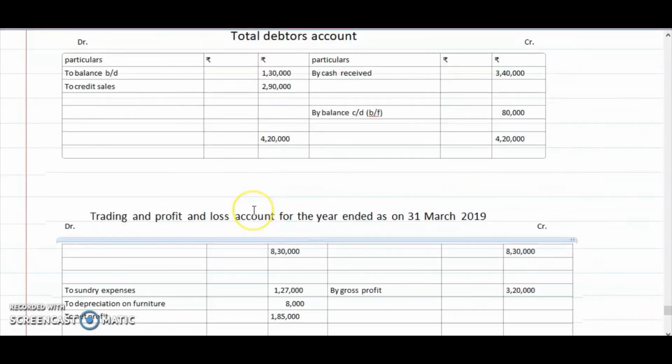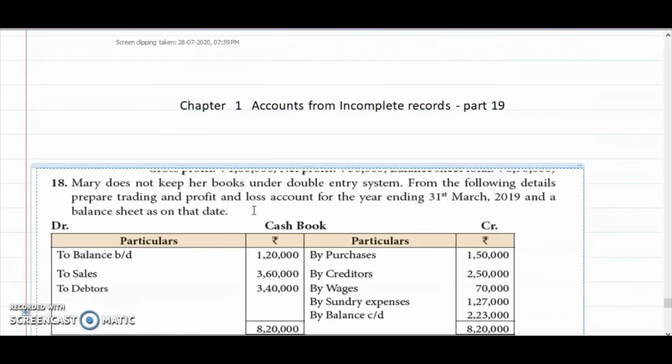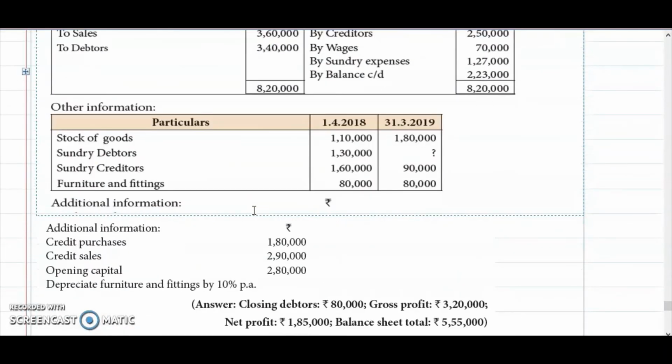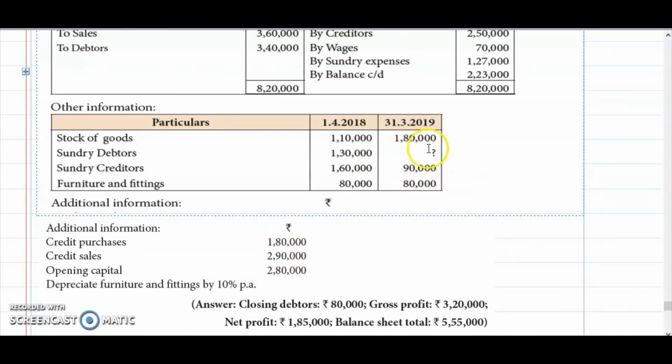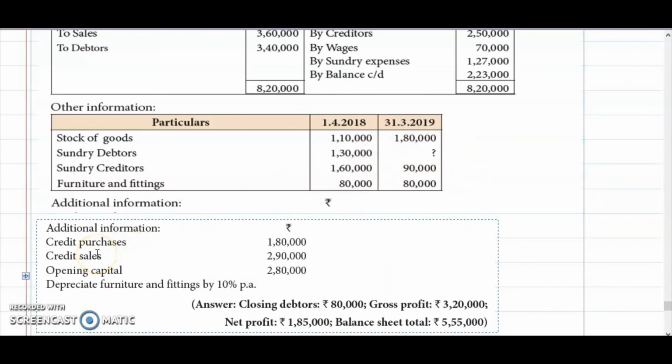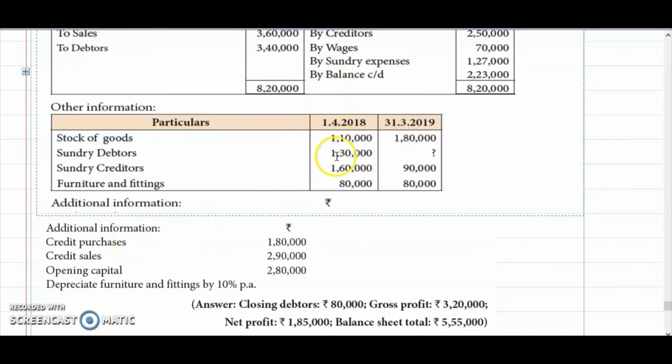Very simple problem. First we have to see the item what is given. So opening capital is given, so no need to prepare the statement of affairs. Credit sales, credit purchase is given, so no need to prepare the debtors account and creditors account, if you are thinking. But closing of the debtors is not given. That's why we are preparing the total debtors account alone. So remaining things are given.